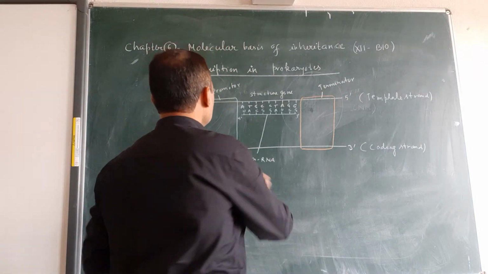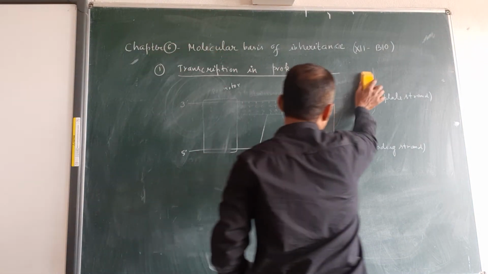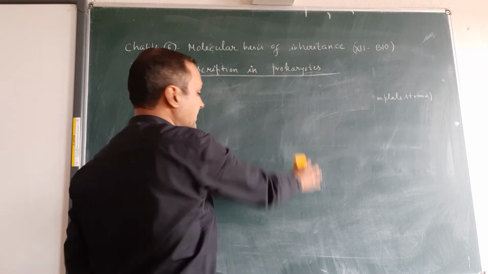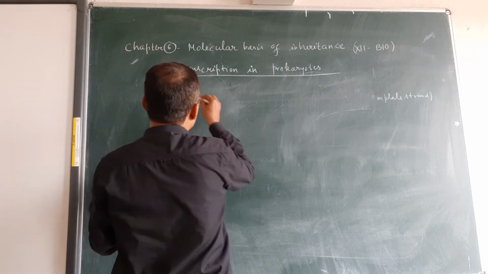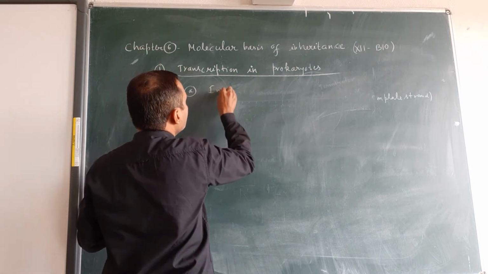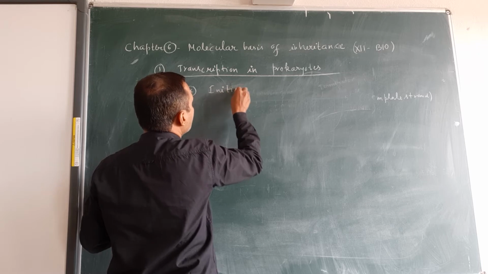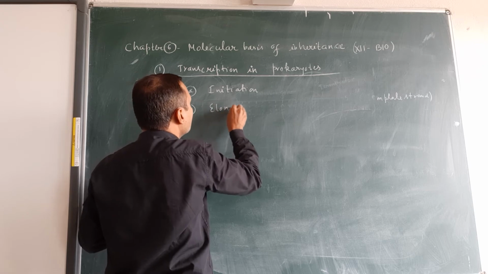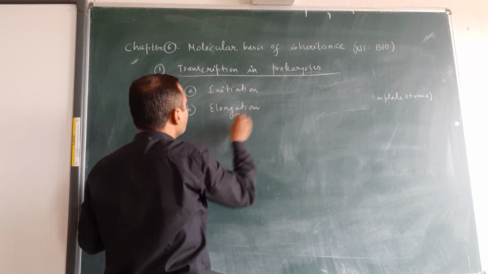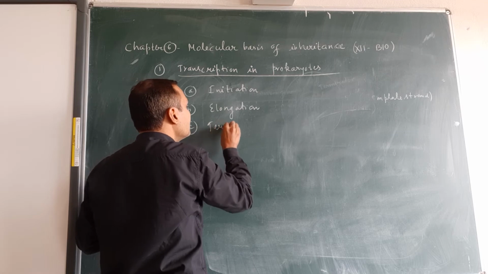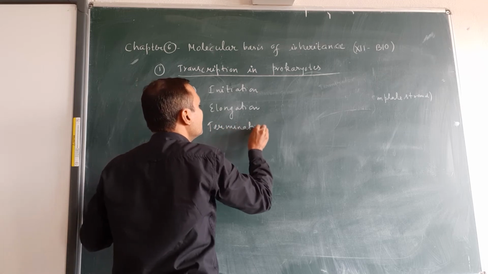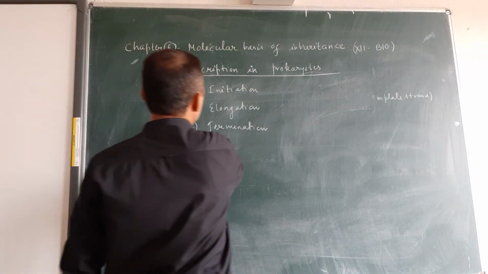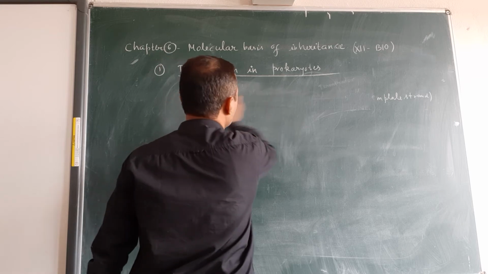Okay. Now let us see the 3 steps of transcription in case of prokaryotes. So let us see first one, the name of the step. First one is known as initiation. Second step is known as elongation. And third step is known as termination. Now let us see the diagram that is given in your NCERT book. These steps: initiation, elongation, and termination.